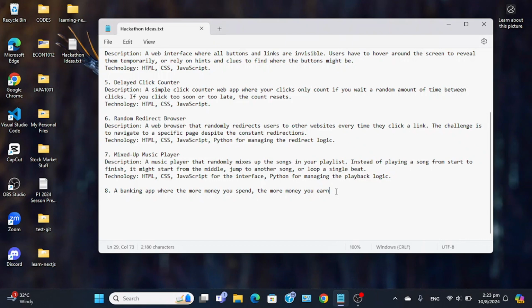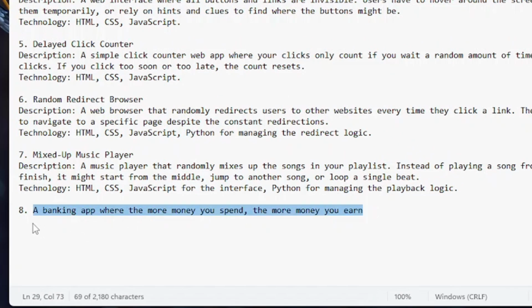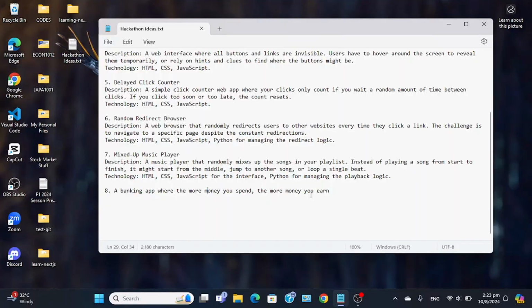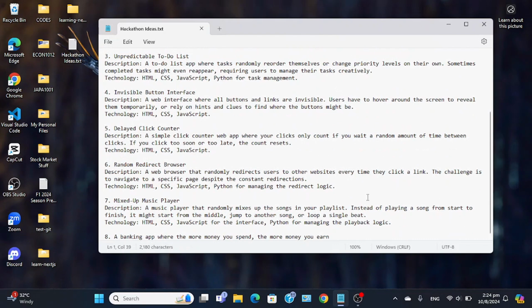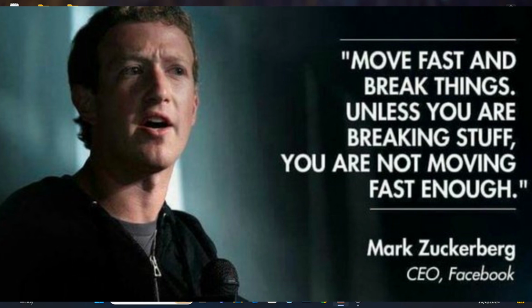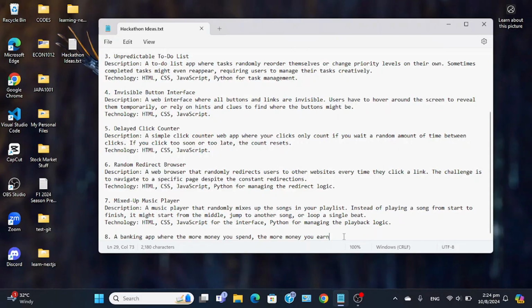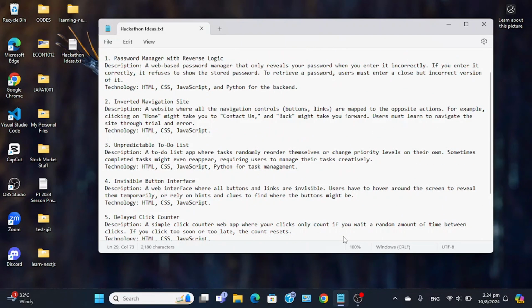Alright, day 2, and I added an extra idea, which is a banking app where the more money you spend, the more you earn. In terms of which idea I'm thinking about going with, the password manager idea, but I actually think that the strategy should be to just move fast and break things, as Zuckerberg said. So I'm thinking about just picking an idea, building out the bare minimum of it, and then afterwards, you know, see how it goes.